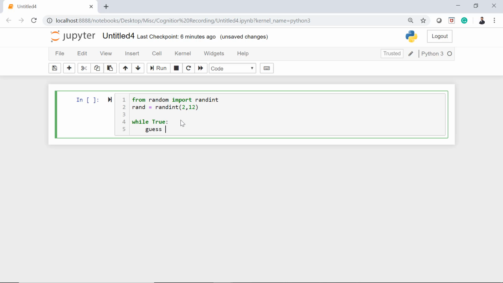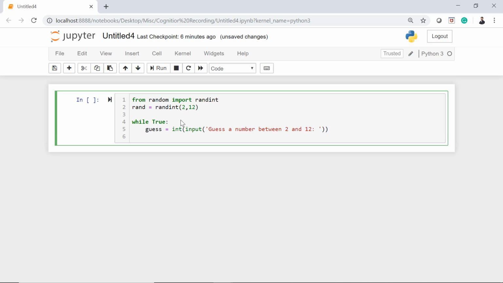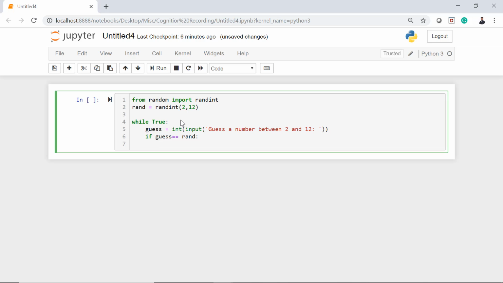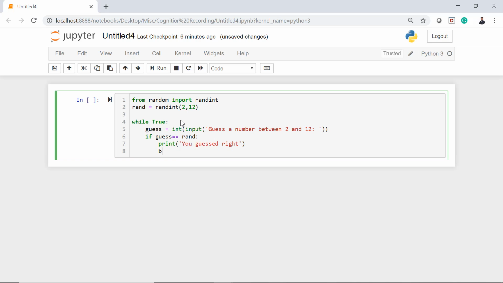guess. So user will guess the number. So it will be an integer input. User will guess a number between 2 and 12. After that, if guess is equal to rand, print you guessed right, and then break the statement.